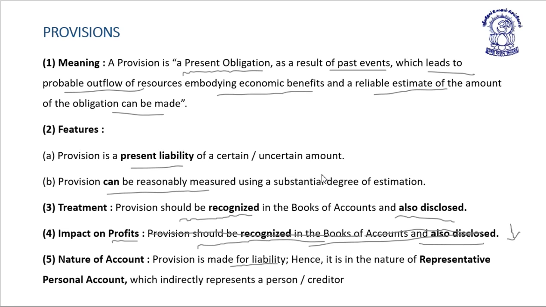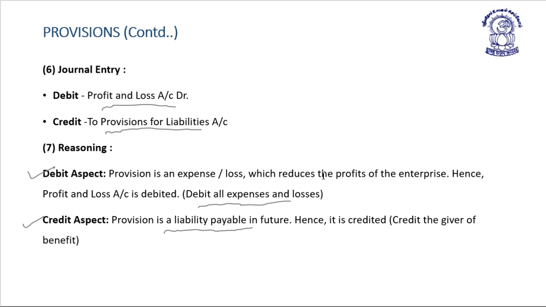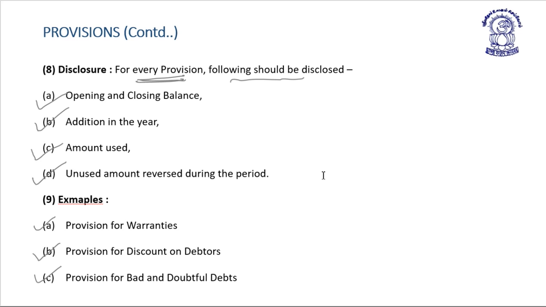A provision should be recognized in the books of account. Impact on profit: it decreases the profit of the organization. Then we consider the debit and credit aspect, a general entry. Lastly, we see the disclosure part of the provision and examples.